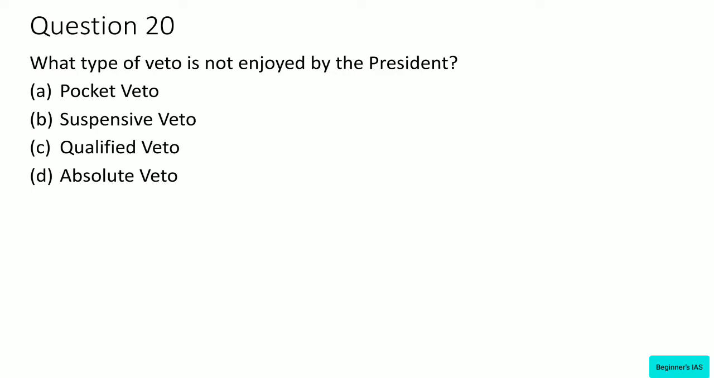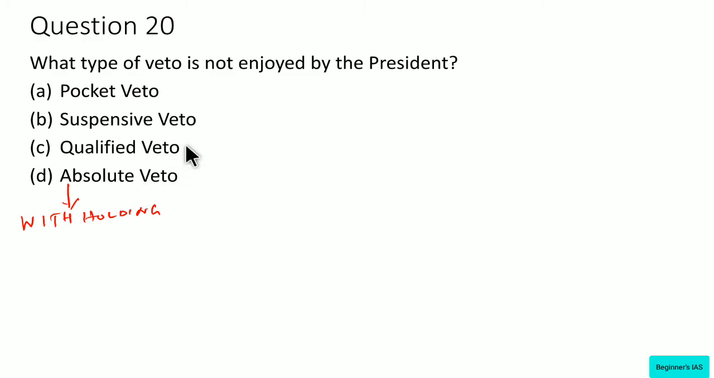What type of veto is not enjoyed by the president? Packet veto, substantive veto, qualified veto, absolute veto. See, the veto power enjoyed by the executive in modern states can be classified into 4 types. Absolute veto. What do you mean by absolute veto? That is withholding assent. Okay, this is nothing but withholding the assent to the bill passed by the legislature.